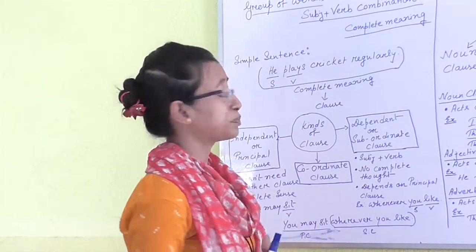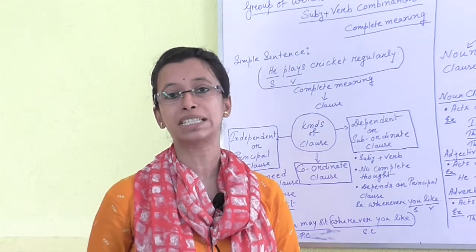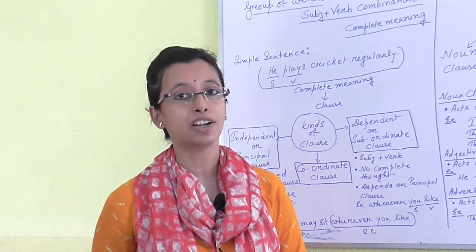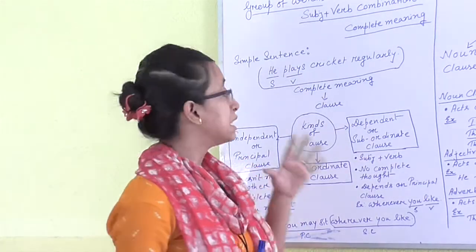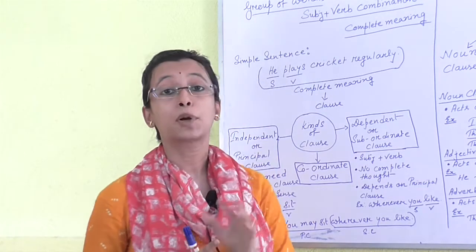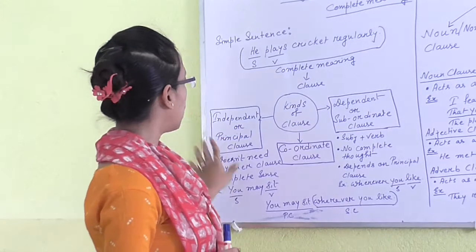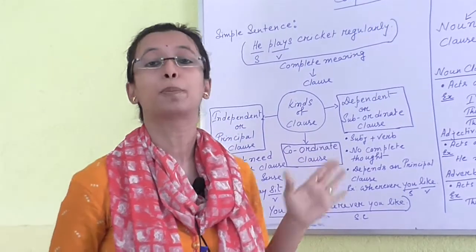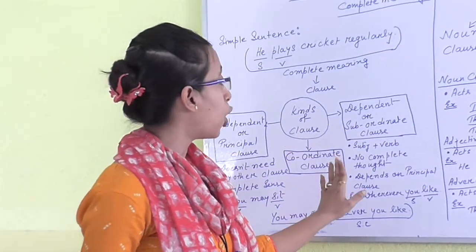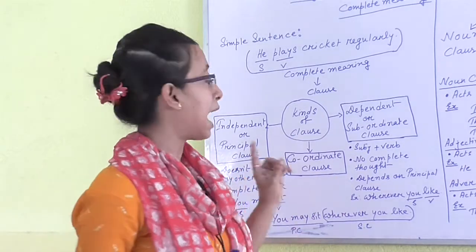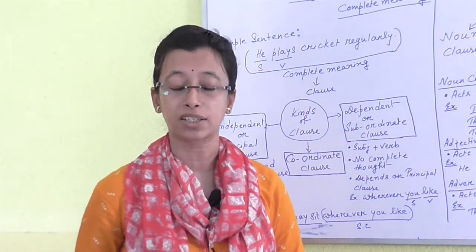Now let's come to the next point, which is kinds. How many kinds of clauses do we have? Generally we have three kinds. Number one, independent or principal clause; number two, subordinate or dependent clause; and another one is the coordinate clause.